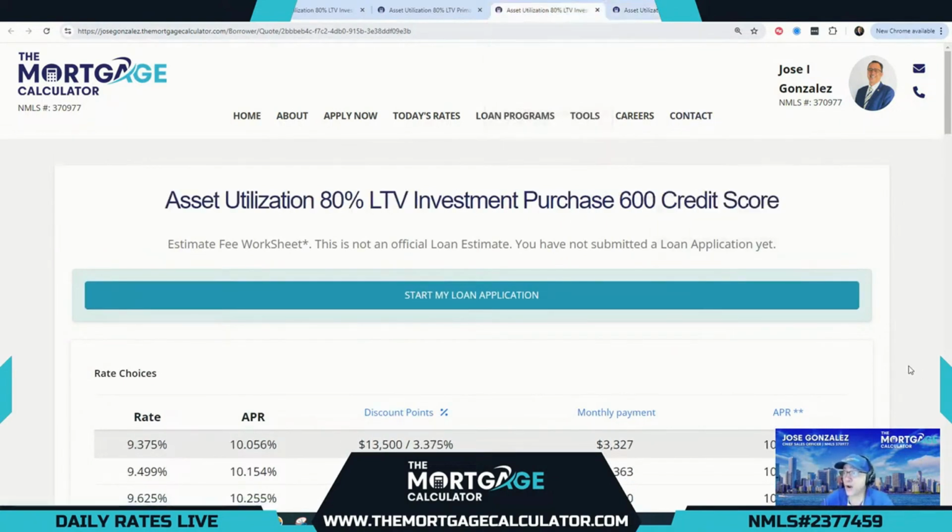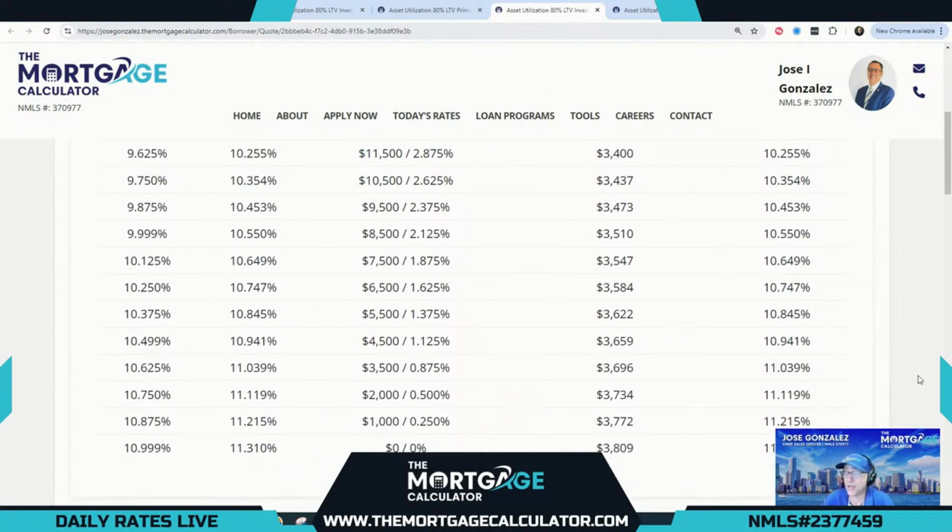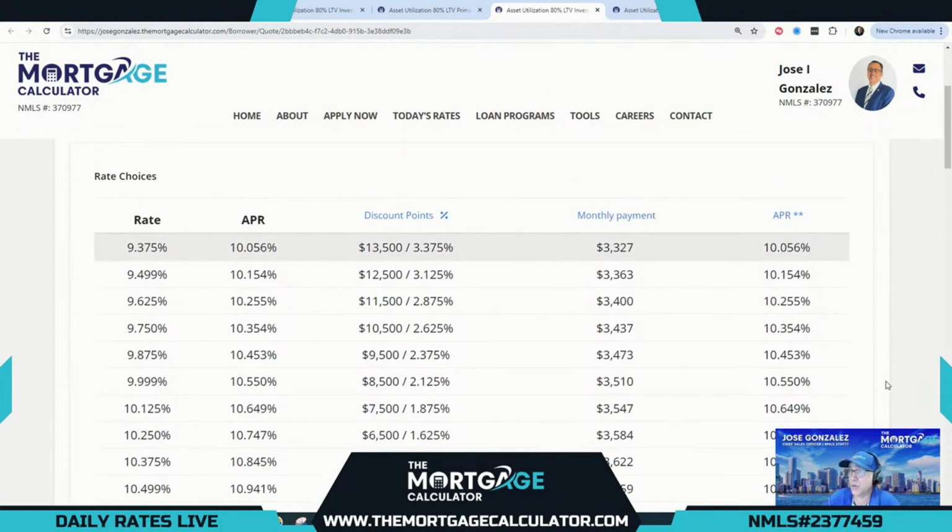And now for our lower credit score borrowers, 600, that's a very low score, is our lowest score option. And great news that we can still attain 80% LTV. In this case, I'm sharing the investment purchase option with you, even though obviously this is also available as a primary purchase at the same 80% LTV. So with a 600 credit score, our lowest cost option at par is 10.999, and our lowest rate option 9.375 at a cost of 3.375 points.